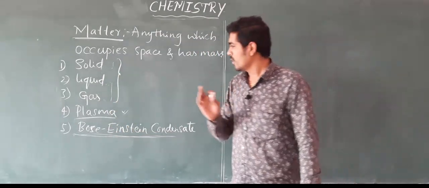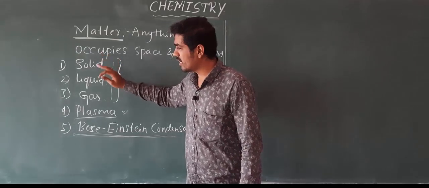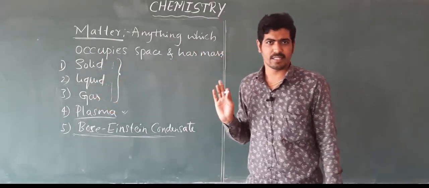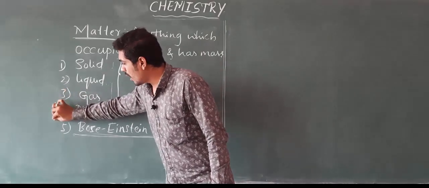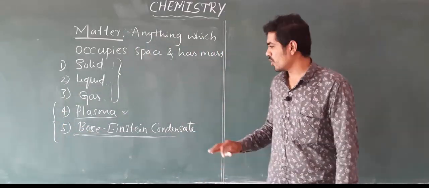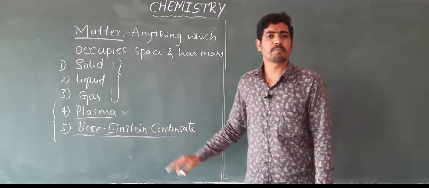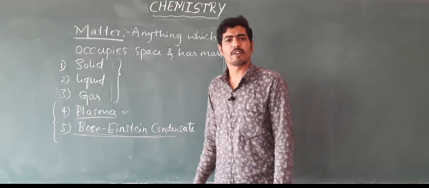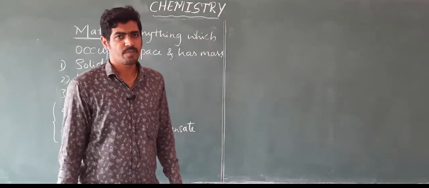Here we mainly focus on solids, liquids and gases, since the other two are not obtained in normal conditions, so we won't study the properties of plasma and Bose-Einstein condensate.